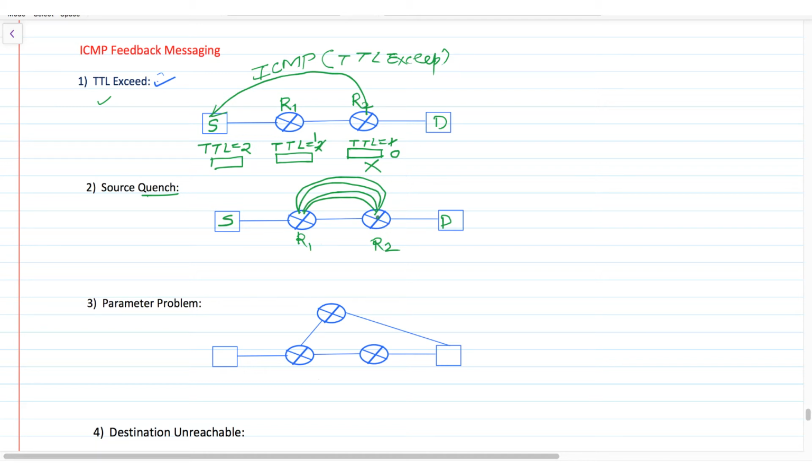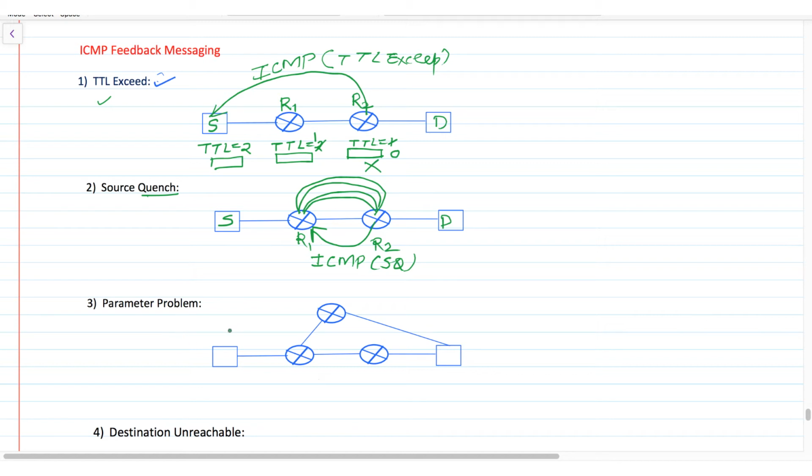When router R2 is not able to handle this many packets, it is going to send an error message in the form of an ICMP packet, and here it will mention source quench. So by using this ICMP packet, R2 is saying to R1 that please don't send this many packets. I am not able to process them. So kindly stop sending the packets. So this is called source quench.